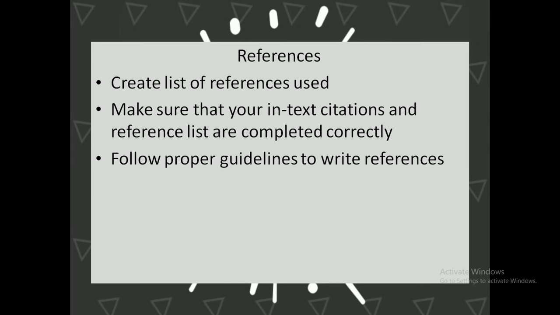And then comes the references. You have to create a short list of major references, meaning from where you have taken the matter. Make sure your in-text citations and the references list are completed correctly and they match. It should not happen that the in-text citations are mentioned and then you have not written them in the references. You have to follow the proper method to write references, and you may discuss this in the comment section so that I can make the next video on how to write the references.